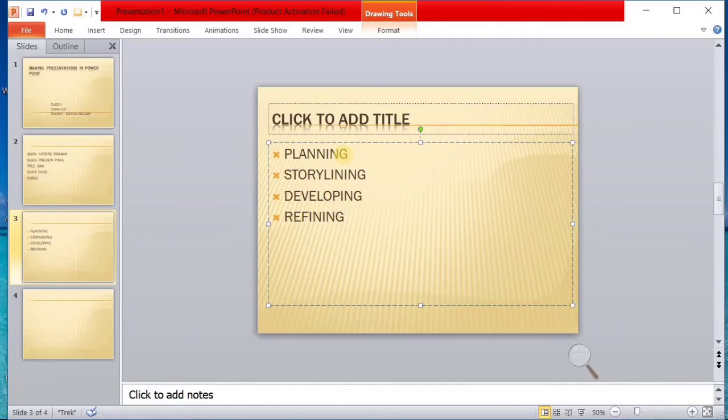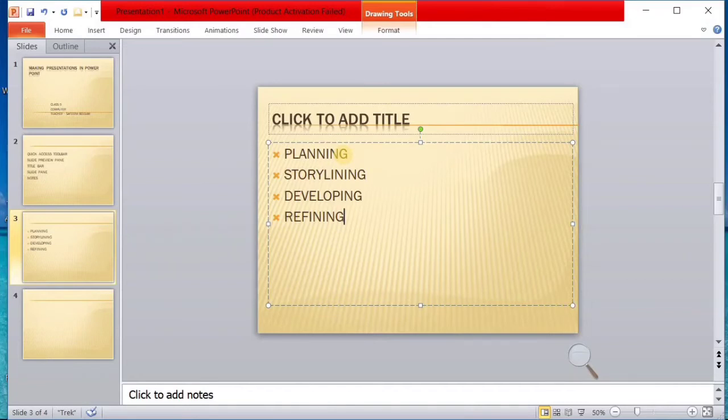Is the flow correct or not? Can the audience understand, etc.? I have to review the whole presentation once more after making it. Is there any spelling mistake, grammatical mistake, etc.? Right? So planning, storylining, developing and refining are the stages in which we make the PowerPoint presentation.